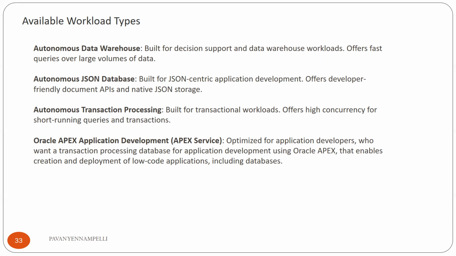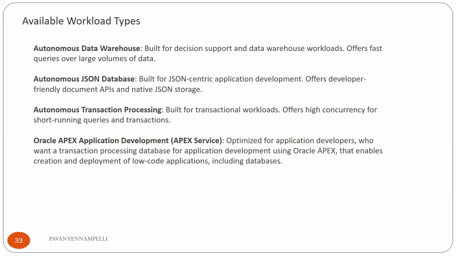Next, coming to autonomous transaction processing. This is for our regular transaction processing databases, or batch jobs, regular traditional databases which are used for running business mission critical applications. They designed the autonomous transaction processing database system for this. Next, coming to Oracle Apex application development.